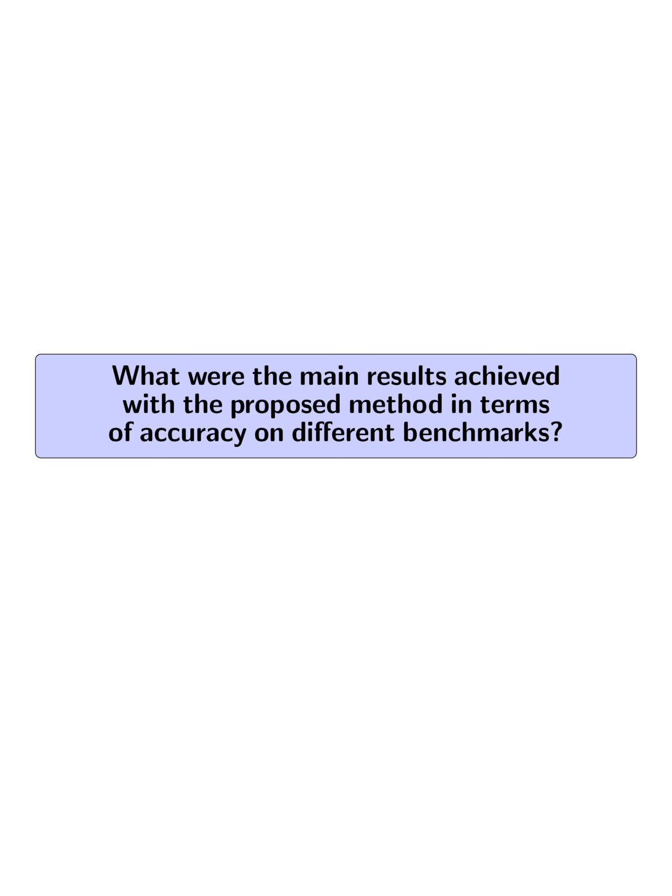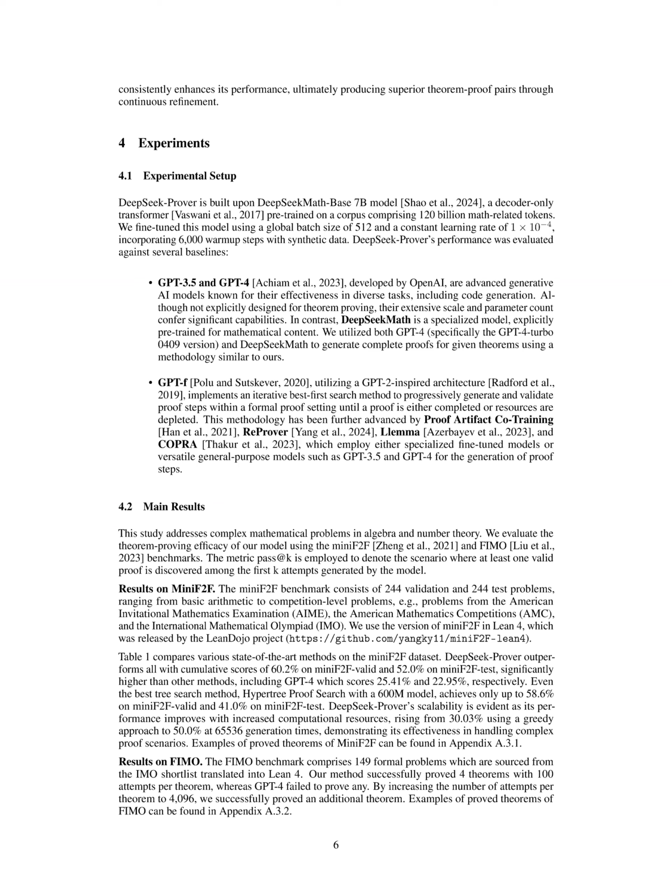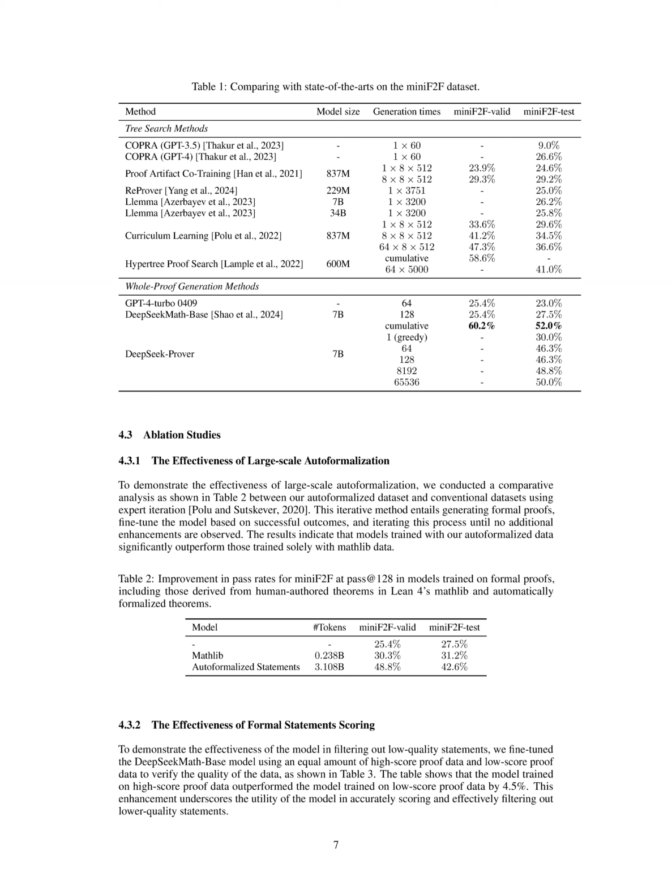What were the main results achieved with the proposed method in terms of accuracy on different benchmarks? The main results achieved with the proposed method in terms of accuracy on different benchmarks were as follows. On the miniF2F benchmark, the DeepSeek-Prover outperformed other methods with cumulative scores of 60.2% on miniF2F valid and 52.0% on miniF2F test, surpassing GPT-4 at 25.41% and 22.95% respectively.